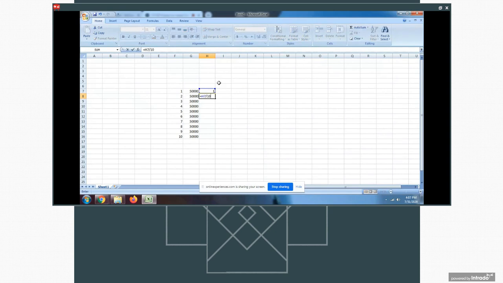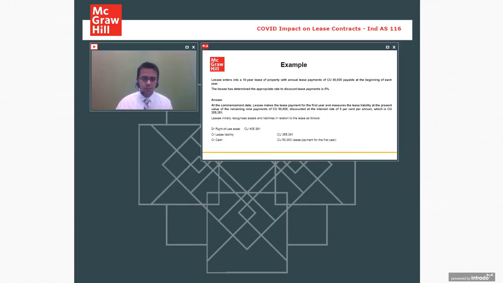We need to determine the present value for the next 10 years. I will simply add all these present values and determine the sum. So it gives you around 405,391. Now, coming back over here, it is given 355, but if you add this 50,000 as well,